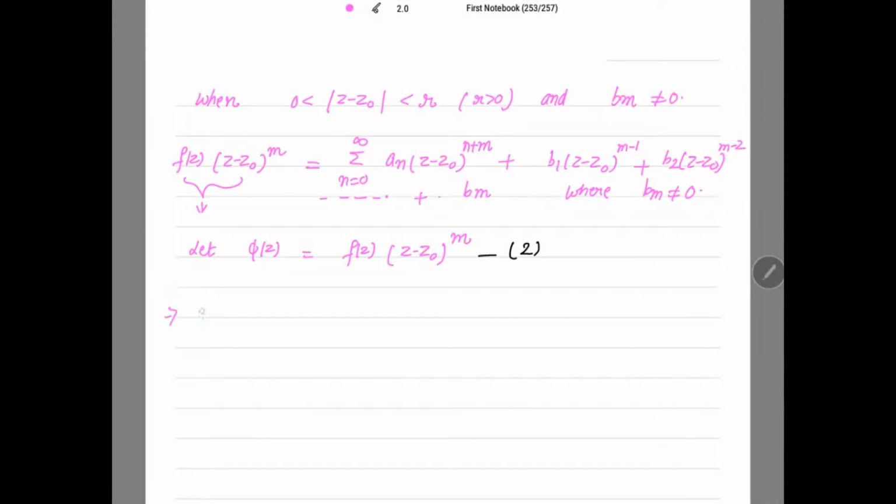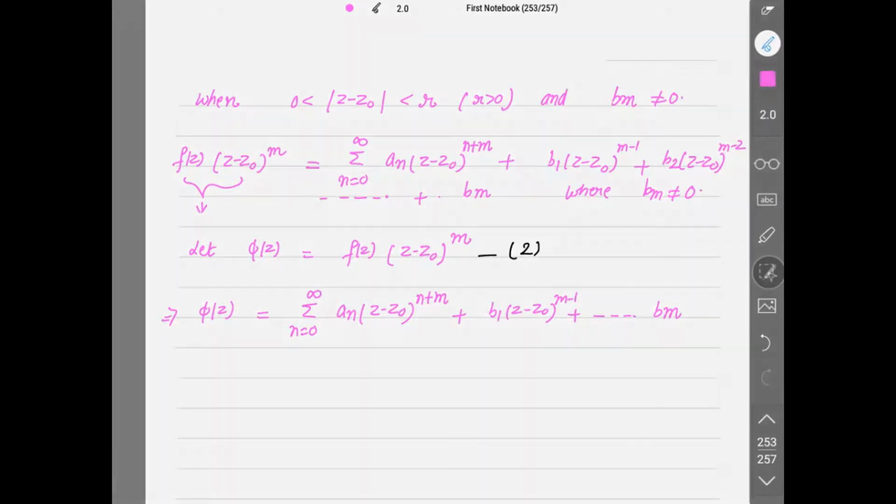So this implies I'm having phi(z) to be equal to the summation n going from 0 to infinity. Put phi(z) instead of this. This is (z - z0)^(n+m) plus b1 (z - z0)^(m-1) up to so on, and the last term is bm. Mark this as your 3.